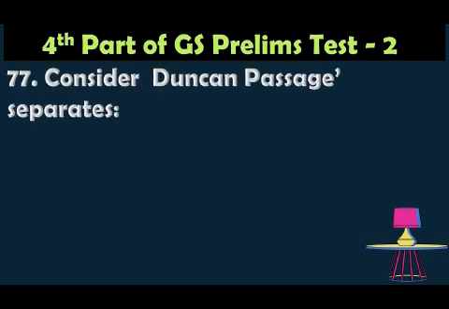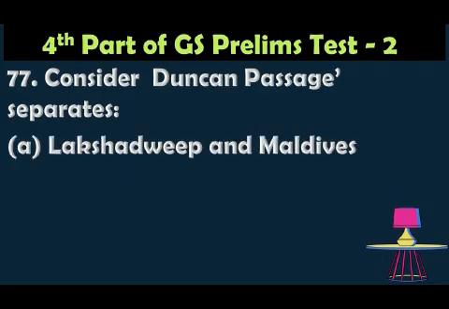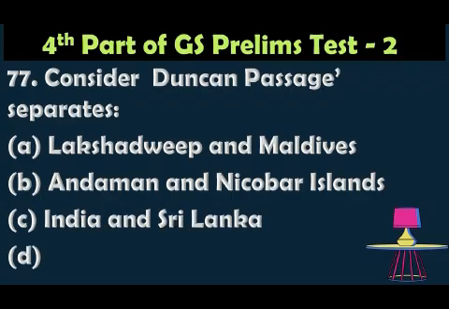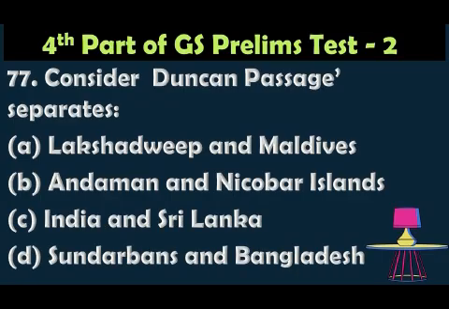Question number 77. The Duncan Passage separates which? Option A, Lakshadweep and Maldives. Option B, Andaman and Nicobar Islands. Option C, India and Sri Lanka. Option D, Sundarban and Bangladesh. The correct answer is Andaman and Nicobar Islands. It is an important part, strategically important.